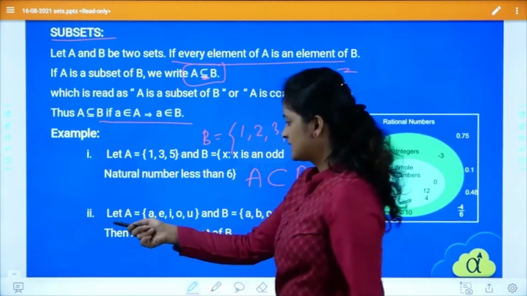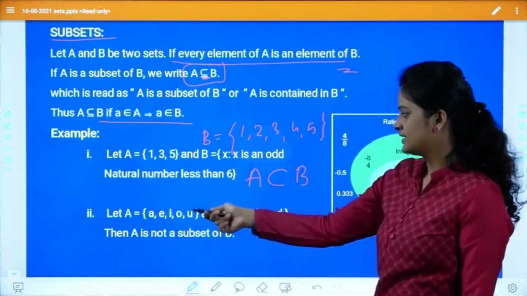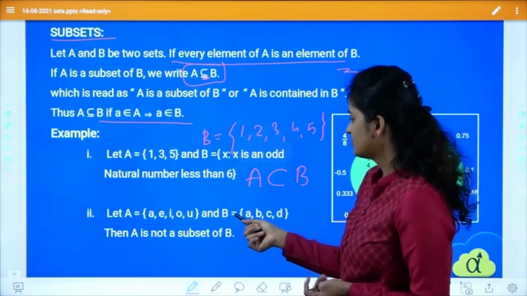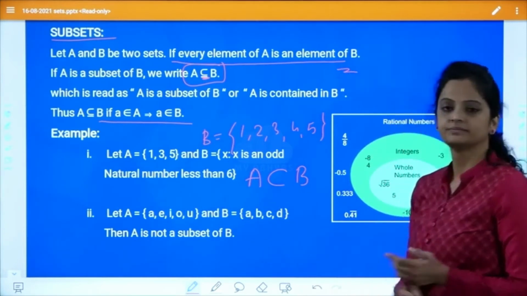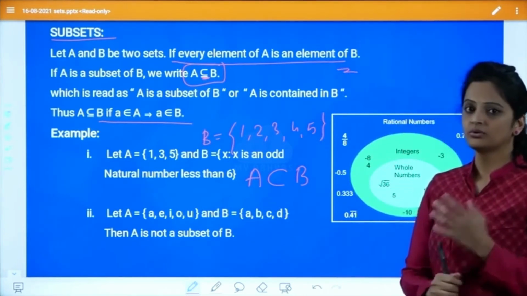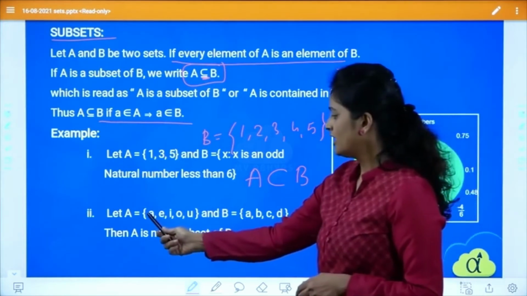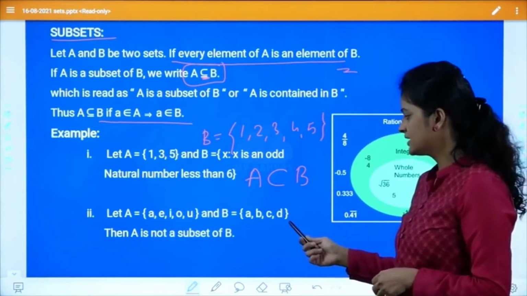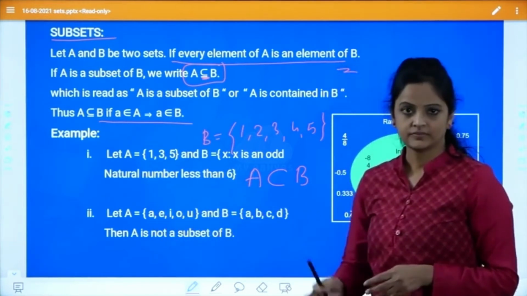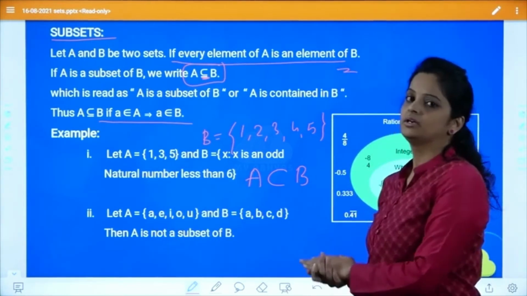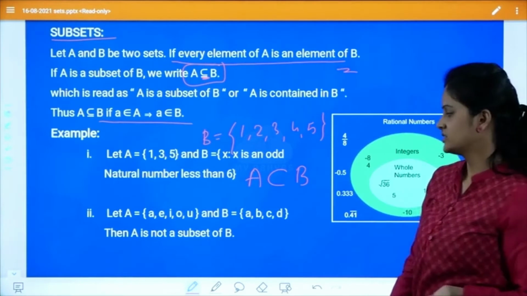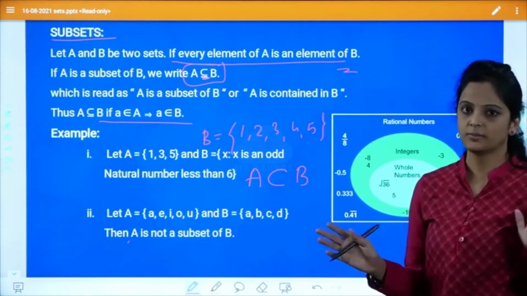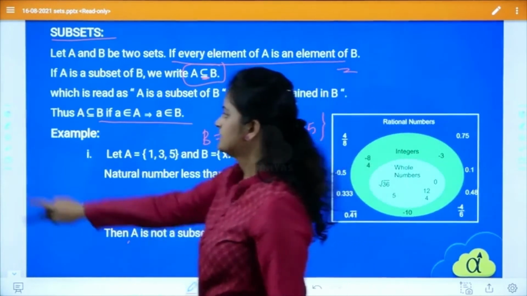Second example: let A = {a, e, i, o, u}, which are the vowels of the English alphabet. Let B = {a, b, c, d}. Now, I don't have all the elements of A in B. All elements of A are not in B, and the other way also it is not there. So I can tell that A is not a subset of B. Clear? Perfect? Okay.